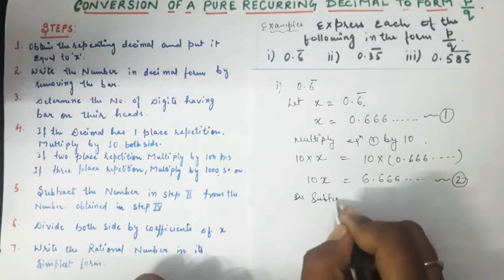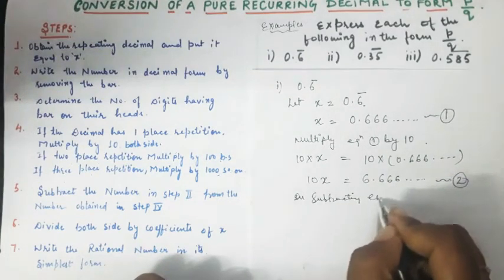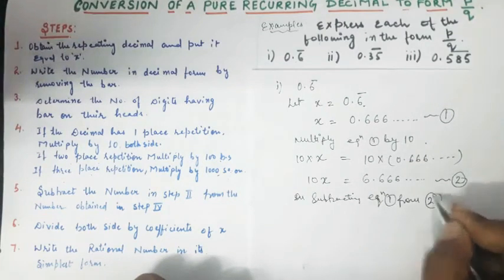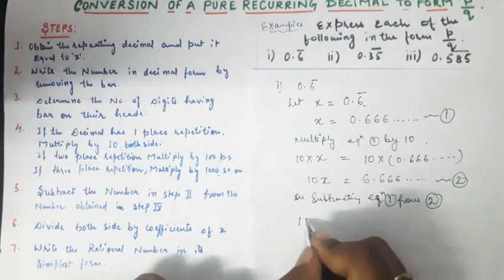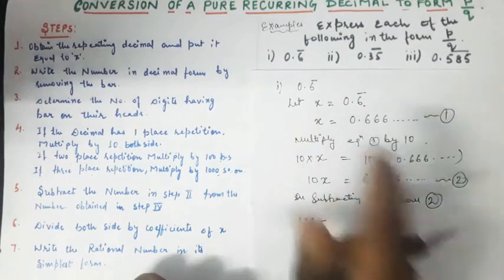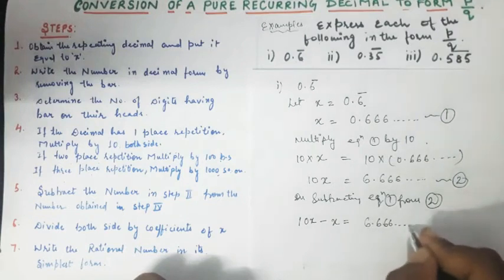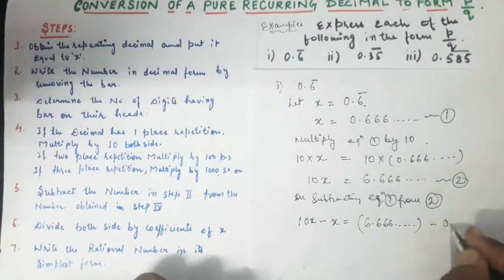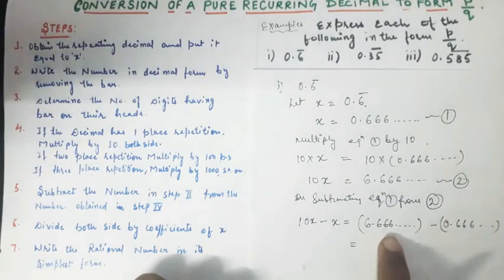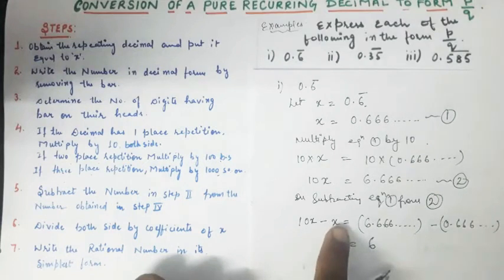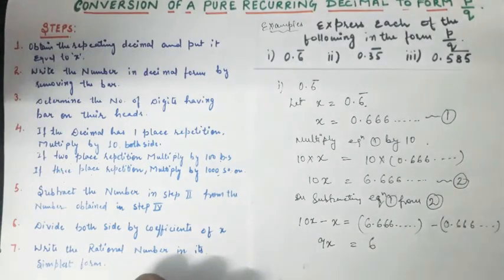On subtracting equation 1 from 2, I get 10x minus x is equal to 6.666 bar minus 0.666 and so on. After subtracting 0.66 bar from 6.66 bar I get 6, and by subtracting x from 10x I get 9x.